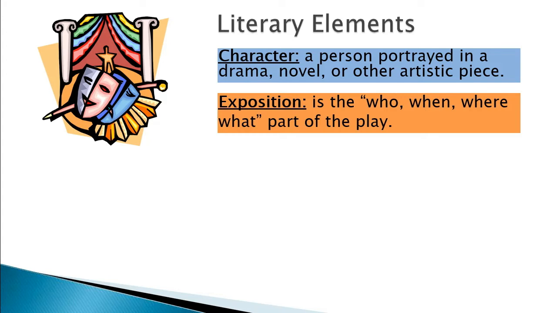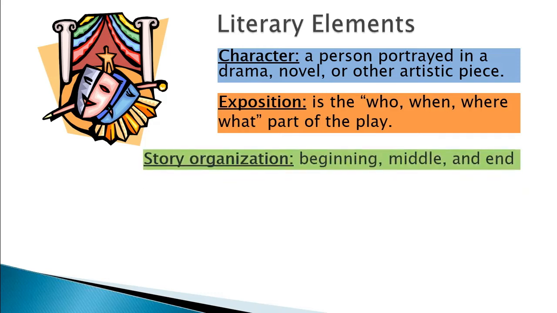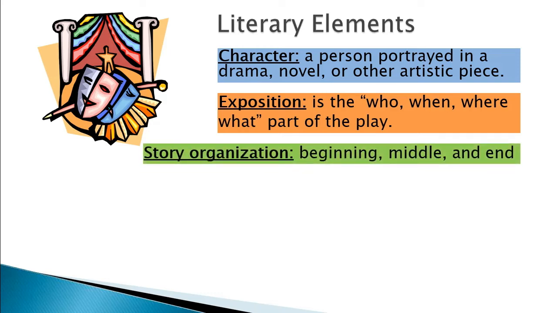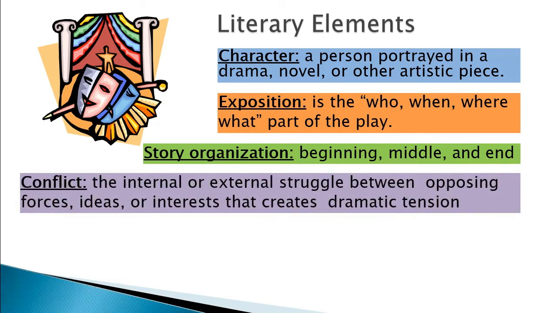You are just throwing light on every aspect of the play and of the drama. And then we have the story organization. The story organization has to do with the beginning, how it is going to start, then the middle, and how it is going to end. That is all about the story organization. Then conflict. What do we mean by conflict? Conflict is the internal or external struggle between opposing forces, ideas, or interests that creates dramatic tension.